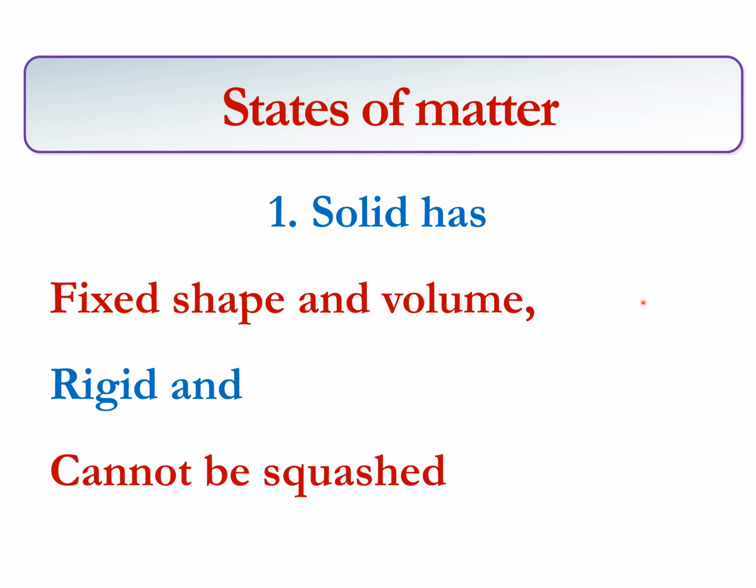So the solid state of matter has a fixed shape and it also has fixed volume. The solid state also is rigid. This means that it is not flexible and it cannot be squashed. So it cannot be flattened and it cannot be squeezed. So a solid has fixed shape and fixed volume. A solid is rigid and it cannot be squashed.